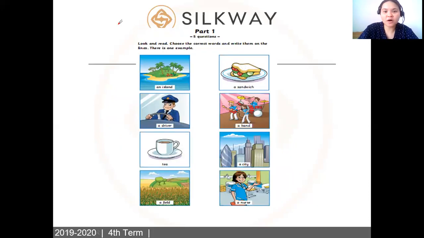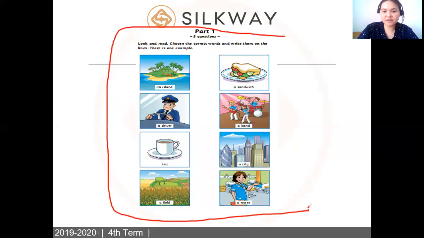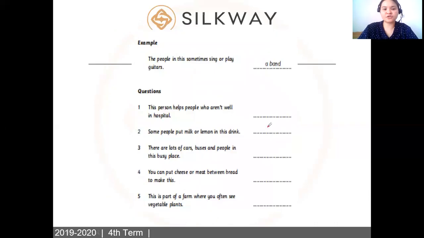So the first part, here it says part one. Let's just review once again. It says here, look and read, choose the correct words and write them on the lines. There is one example. So these are the choices. From these choices, you have to write the correct answer.